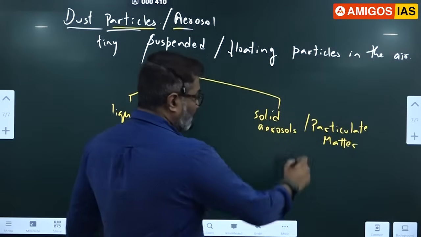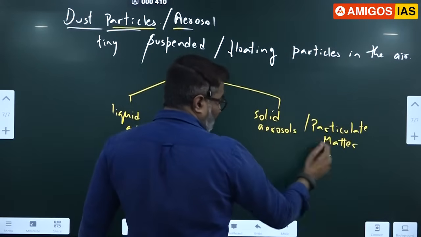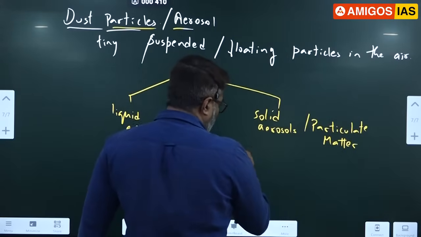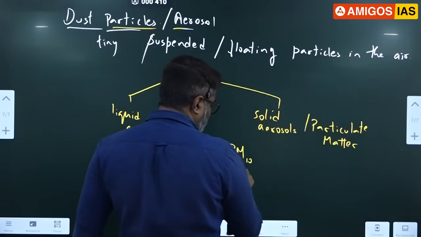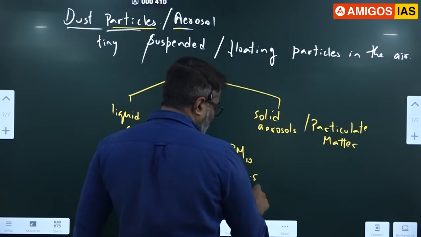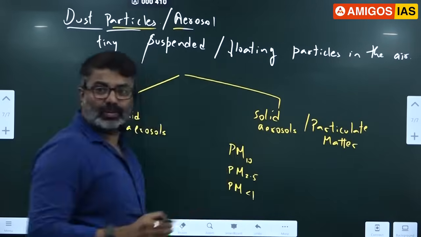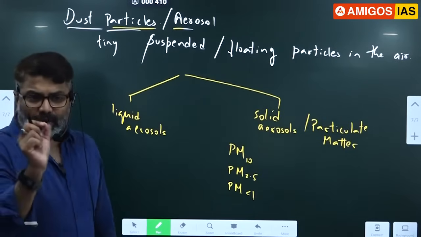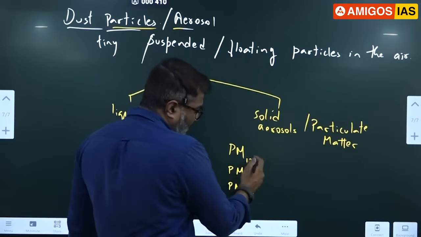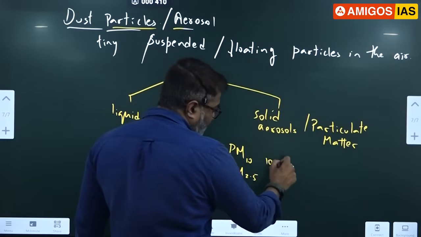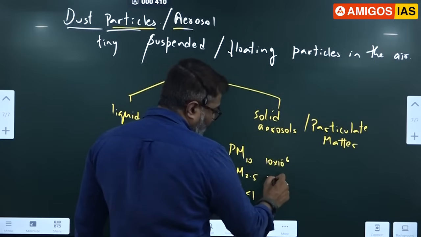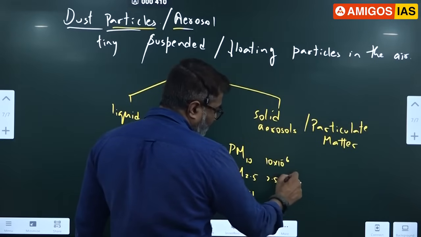You got it? So the particulate matter, some are very, very small. Let's say PM 10, PM 2.5, PM less than 1. These are very, very minute. All those particulate matters which are less than 10 micron. When I say 10, it means 10 into 10 to the power minus 6. 2.5 micron means 2.5 into 10 to the power minus 6.